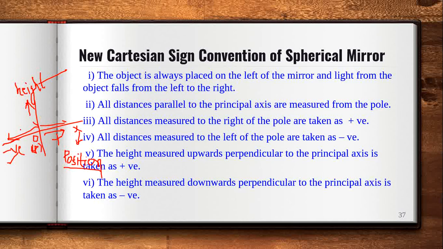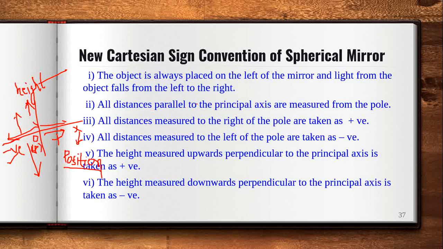And what will be the height of the object? If it is in the upward direction, then it will be positive, and if it is in the downward direction, then it will be negative. So that depends on this, for both the object and the image. So what are the points in the Cartesian sign convention of spherical mirror?